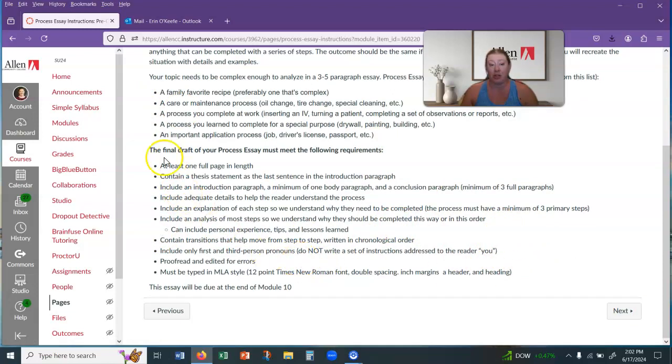So a couple of criteria to remember, you are going with a full page, at least 3 paragraphs. Most students will get between 3 and 5 paragraphs, depending on how much information they provide for the process.